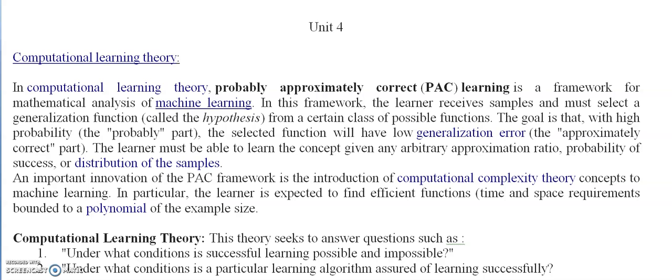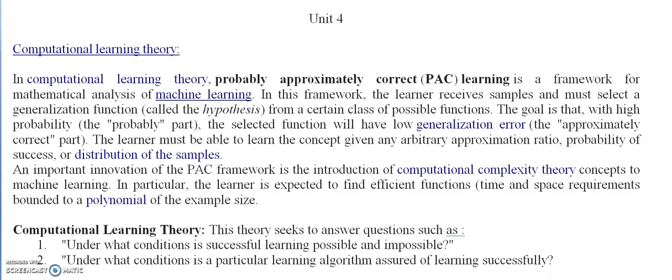Now, what is computational learning? Computational learning theory seeks answers to questions like under what conditions successful learning is possible, or under what conditions successful learning is not possible. Or we can say, what kind of tasks are actually learnable, or what kind of data is required for learnability, and so on.